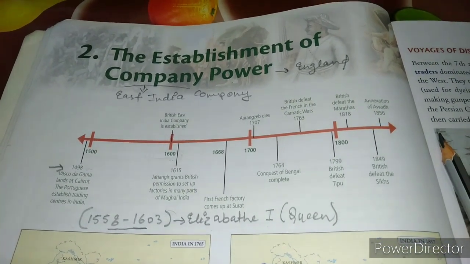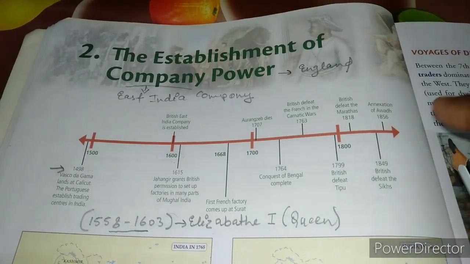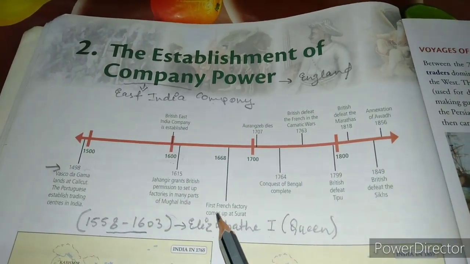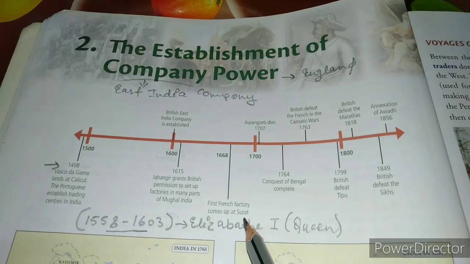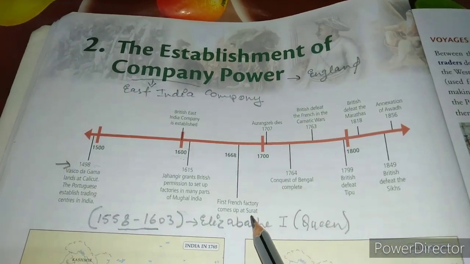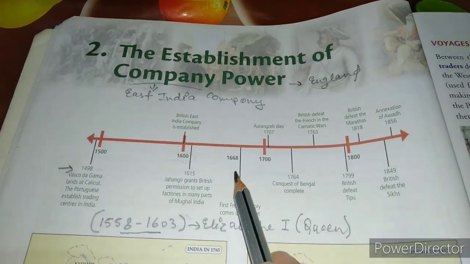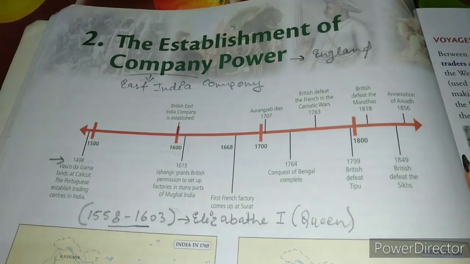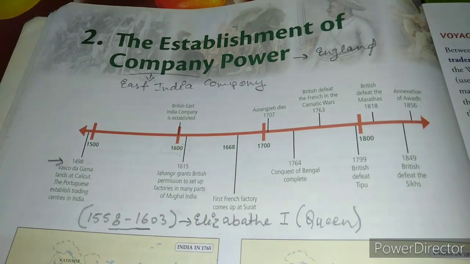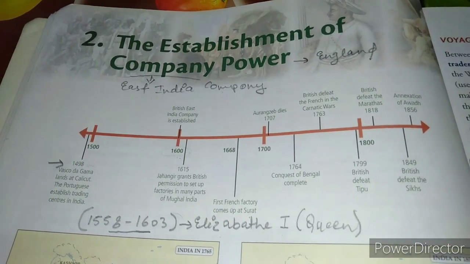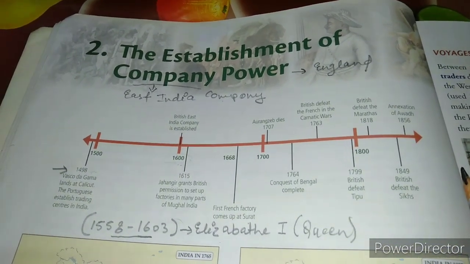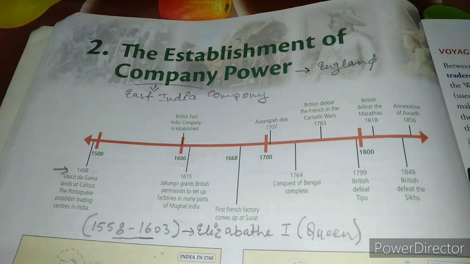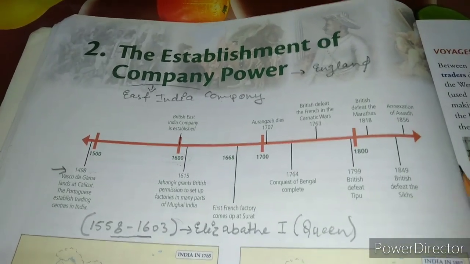France also came to India and developed its first French factory in Surat, which is situated in Gujarat, in the year 1668. Now you can understand that if England wants to colonize and France wants to colonize, both wanting to colonize India, then they will become enemies of each other, and it happened straight away.